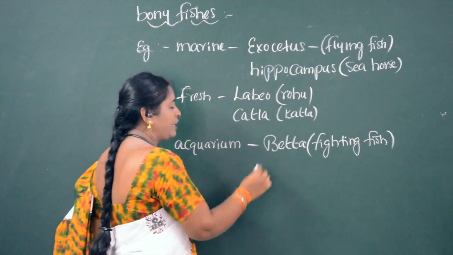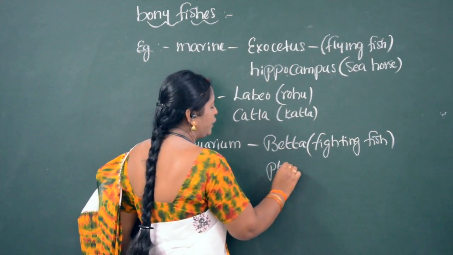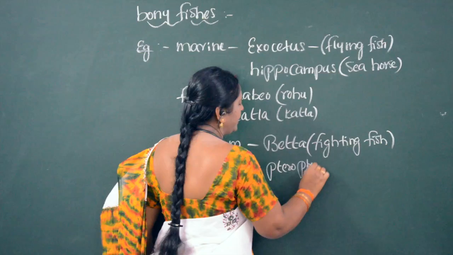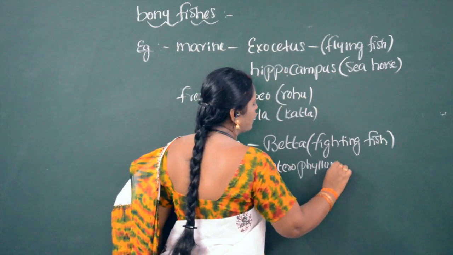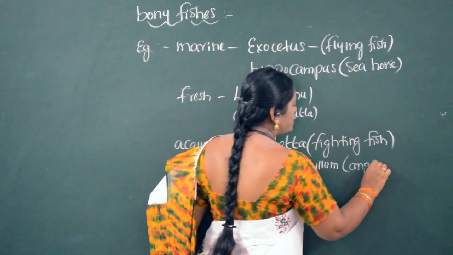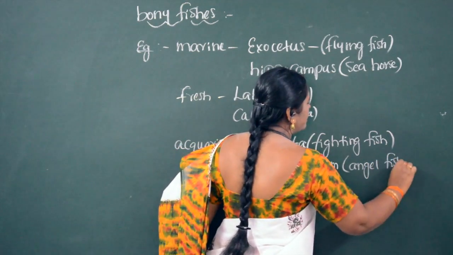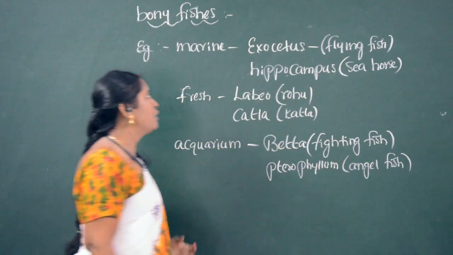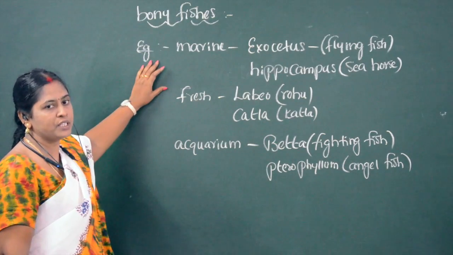Another aquarium fish is Pterophyllum. The common name for Pterophyllum is angelfish. These are the examples for bony fishes.